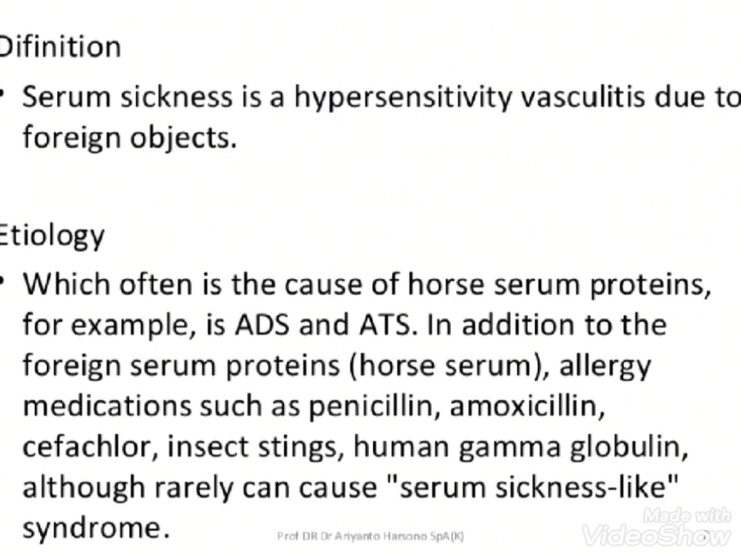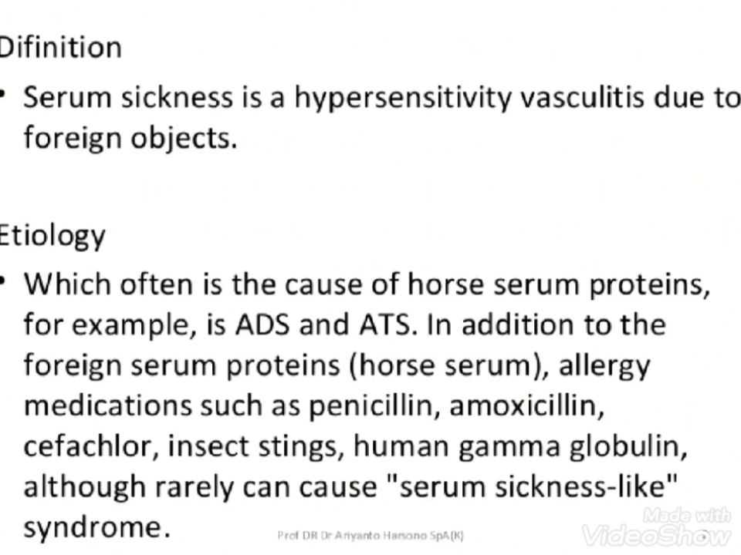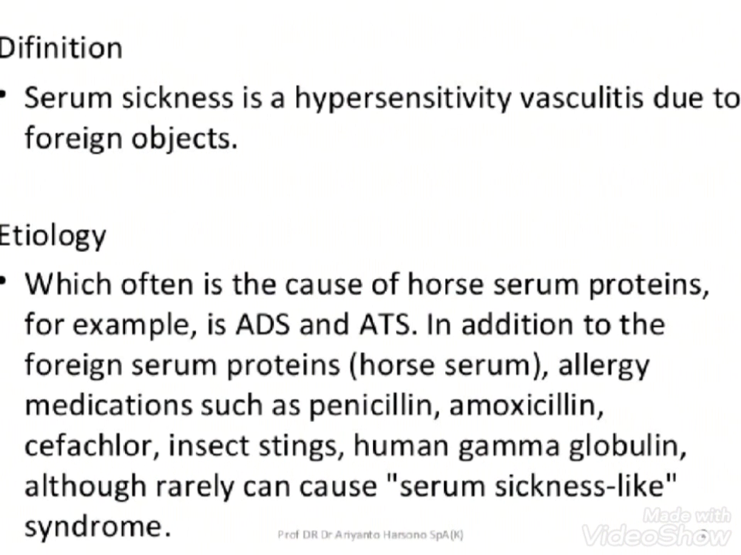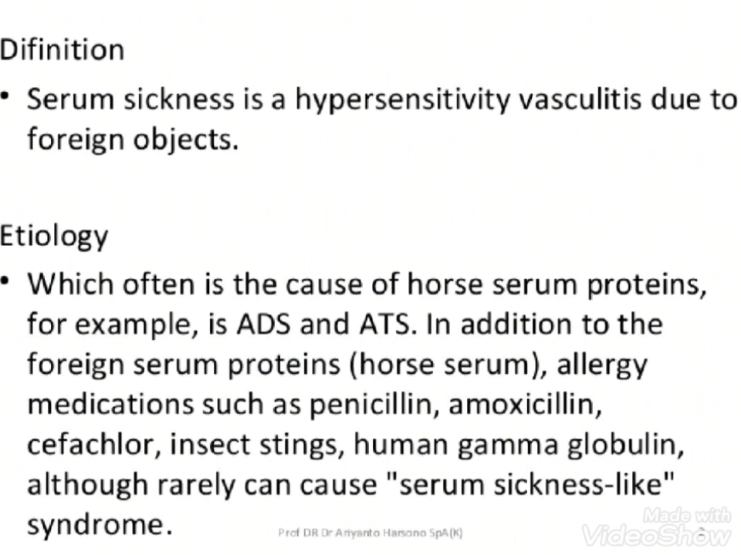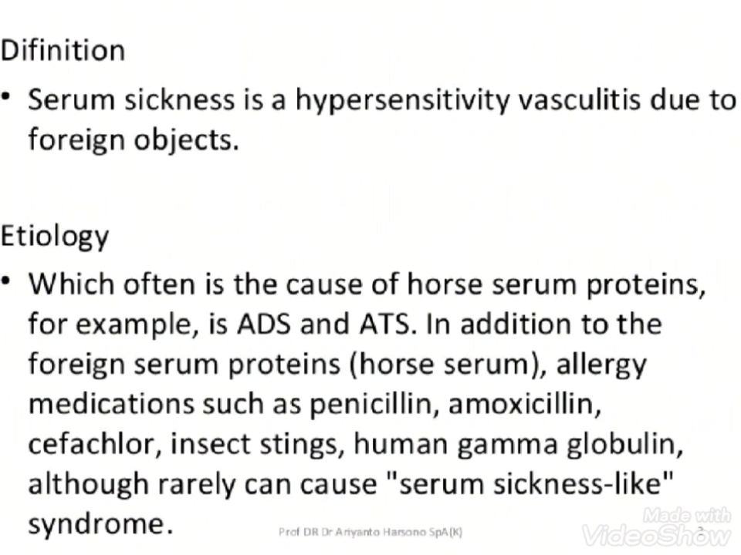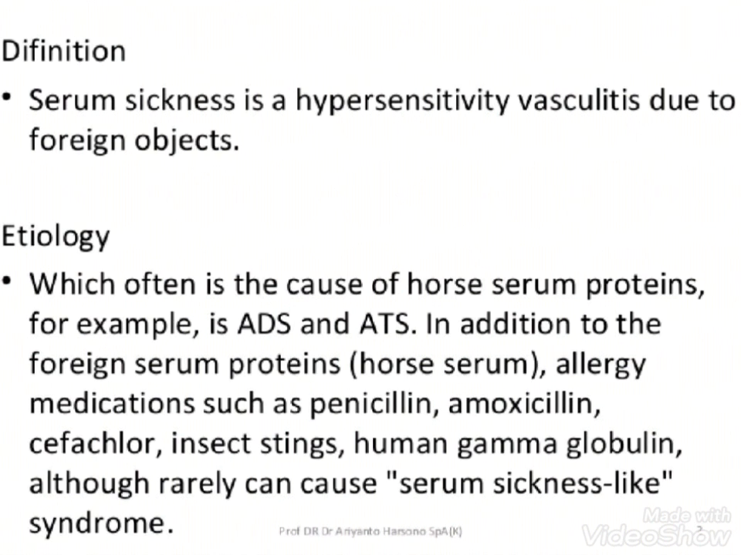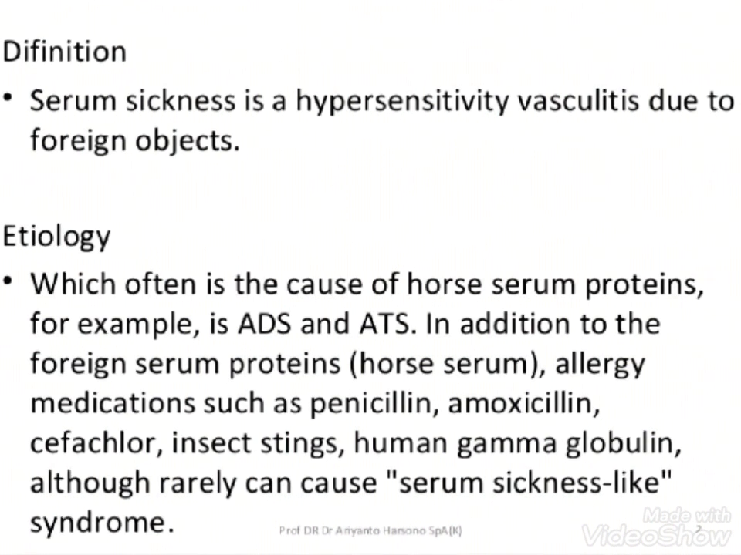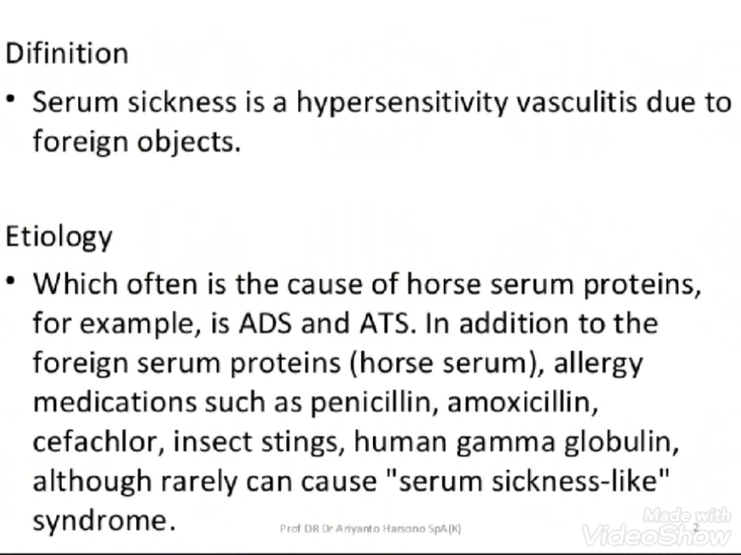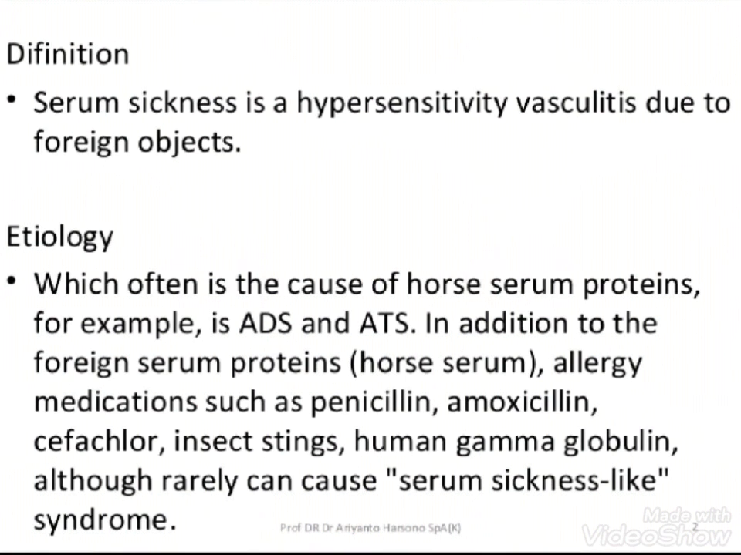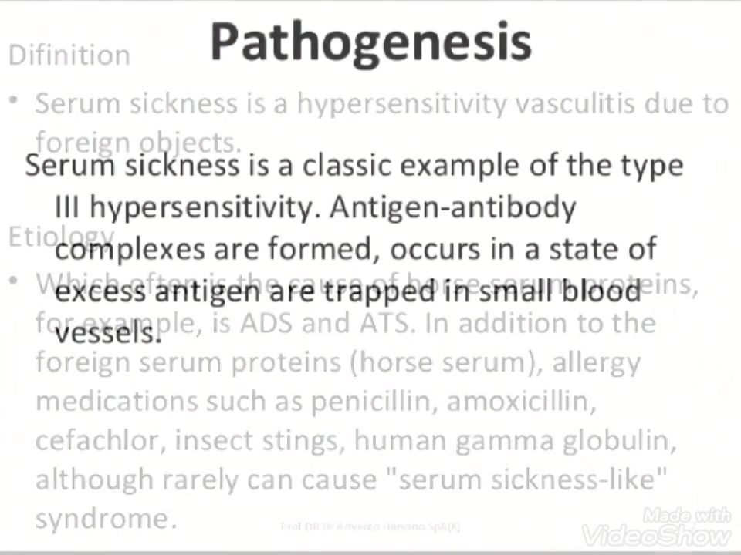Then the etiology. What is the etiology of serum sickness? Often the cause is horse serum proteins, for example ADS and ATS. So the etiology of serum sickness is mainly horse serum proteins. In addition to foreign serum protein, allergy medications such as penicillin, amoxicillin, cefaclor, insect stings, and human gamma globulin can rarely cause serum sickness-like syndrome. So except for horse protein, these are some drugs which can rarely be related to this syndrome.